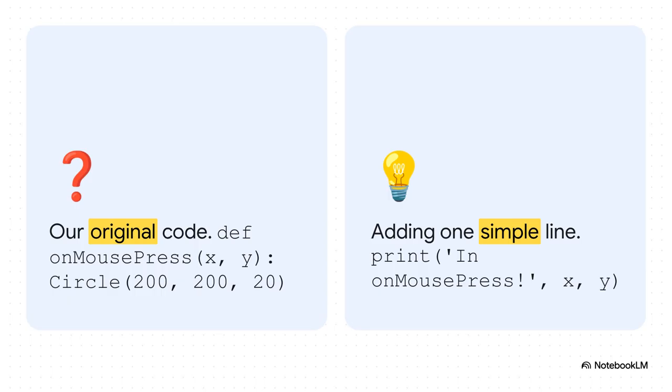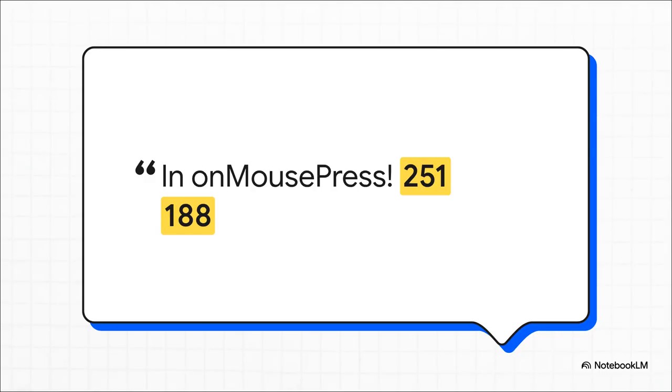On the left, you see our original mystery, and on the right, we've slipped in a print statement right inside the function. Think of this like a little informant that's going to tell us every single time the function gets called, and it'll even report back the mouse's coordinates. And there it is, the evidence. With every single click, a new message pops up in our console. This confirms it. Our function is running each and every time we click.